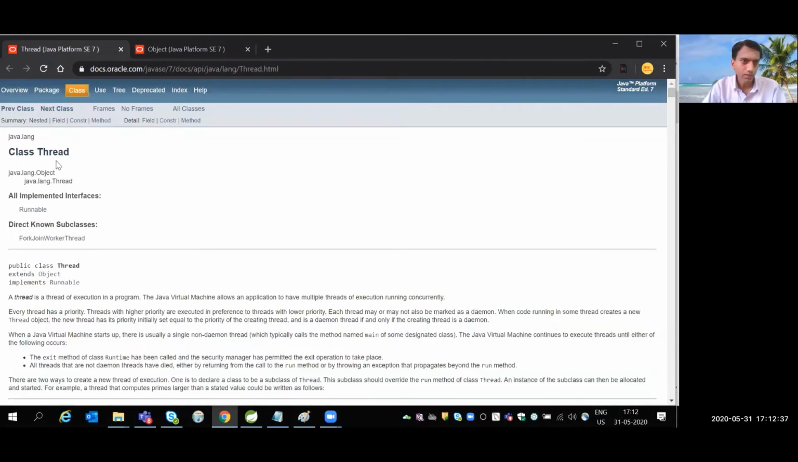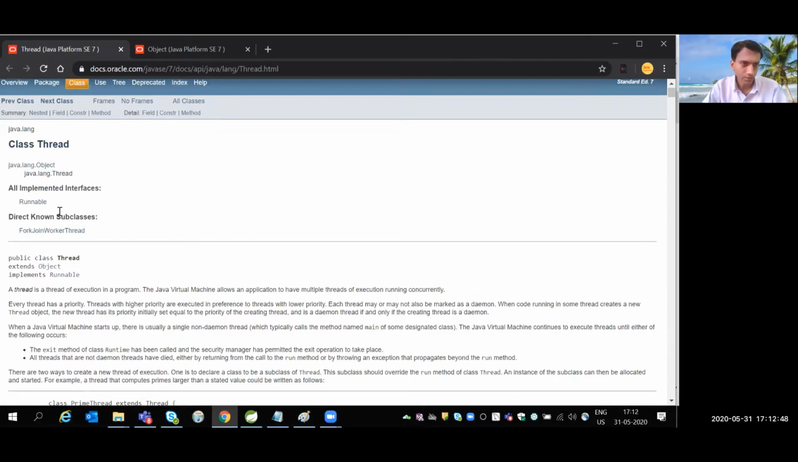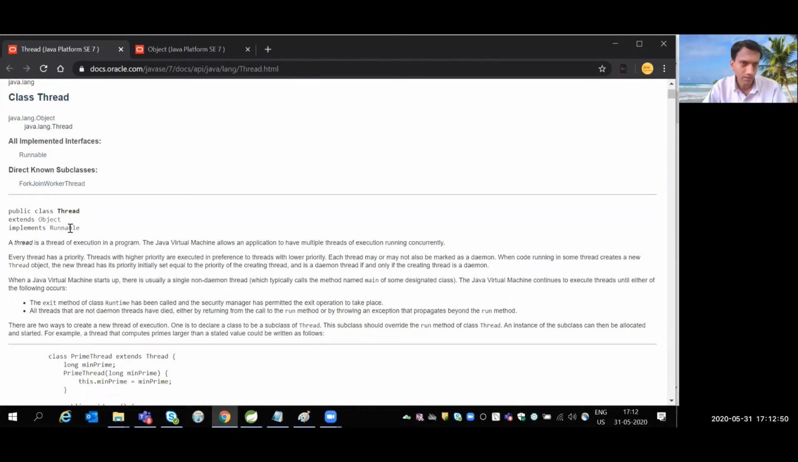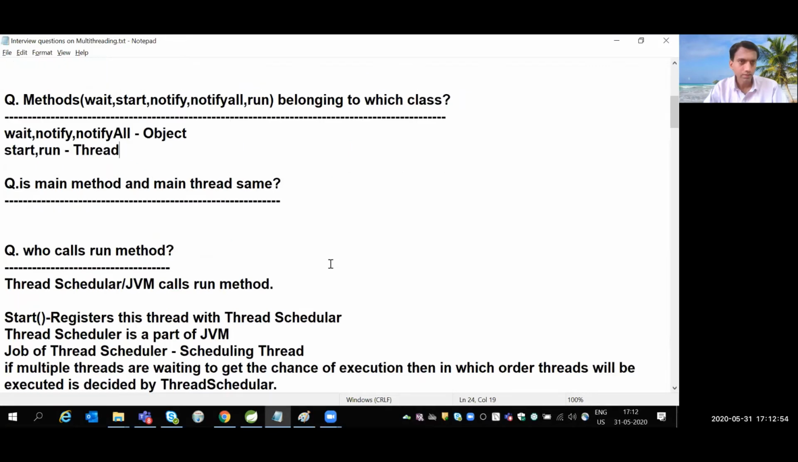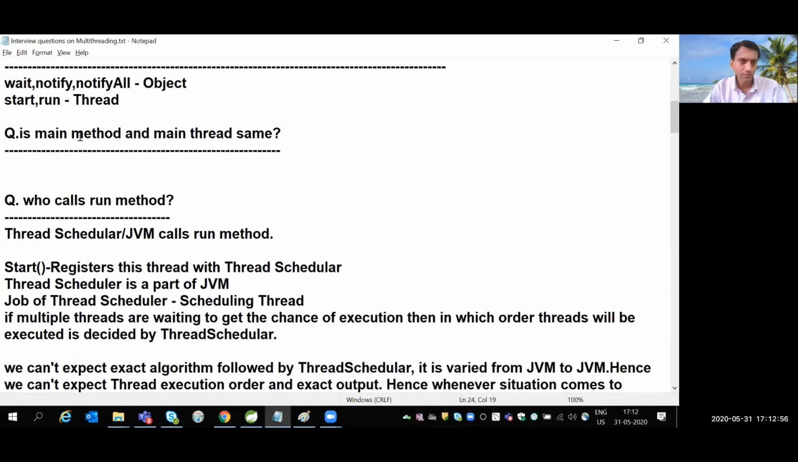Okay, so here is the Thread class, java.lang.Thread, and its superclass is java.lang.Object. All right, so the Thread class also implements the Runnable interface. Okay, so the next question is: are the main method and the main thread the same?